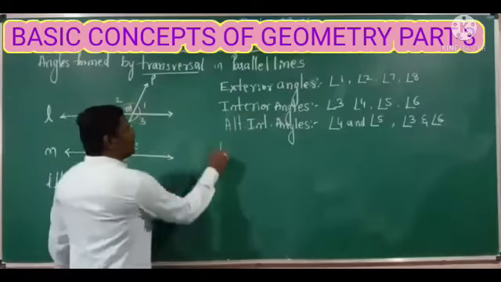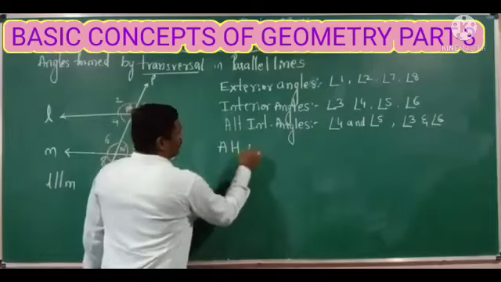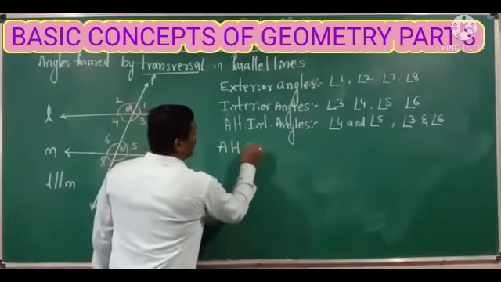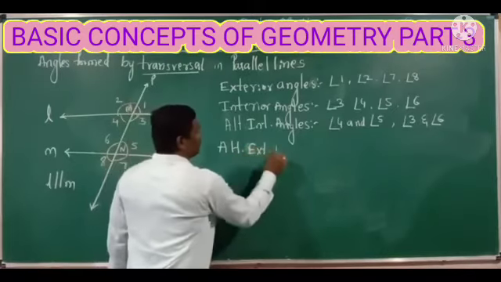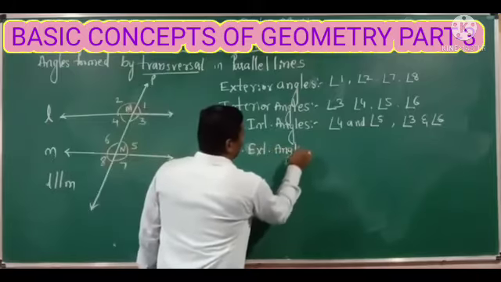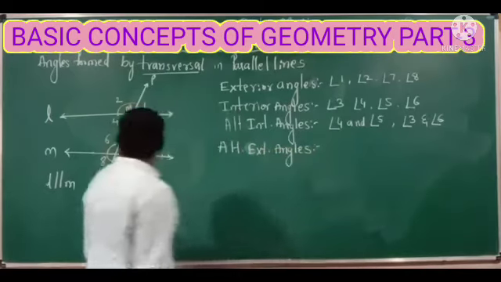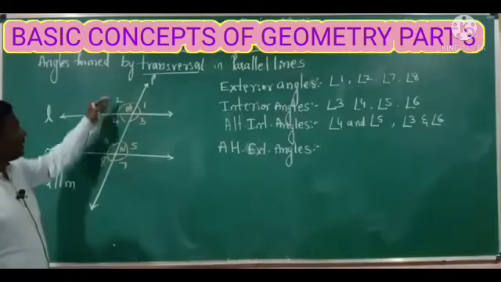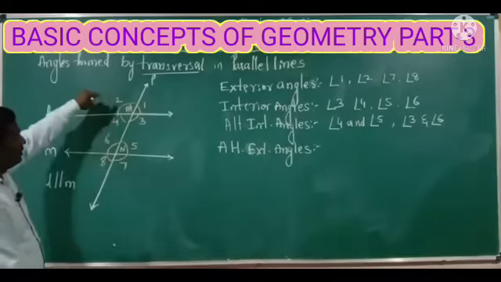Next one, alternate exterior angles. How are we going to identify the alternate exterior angles?